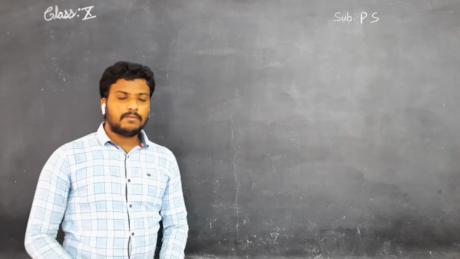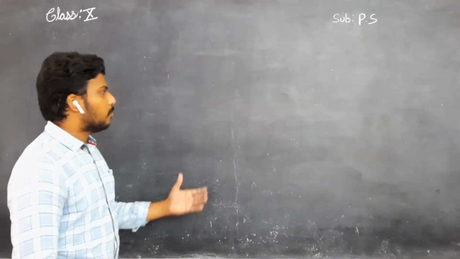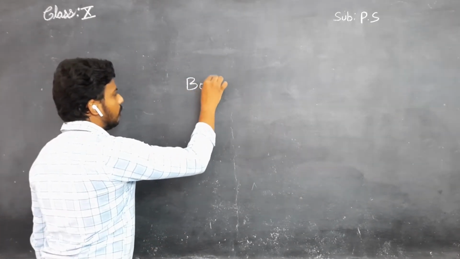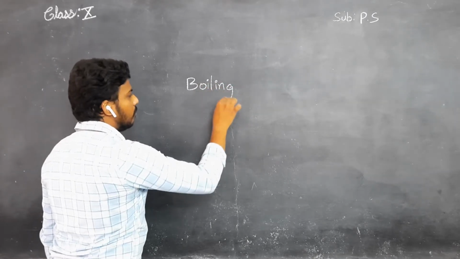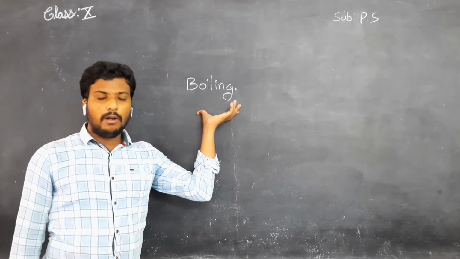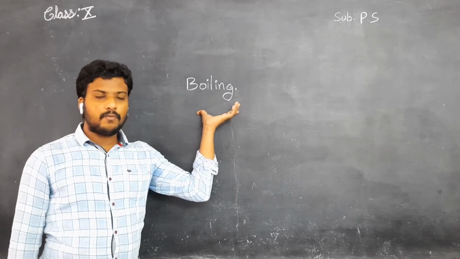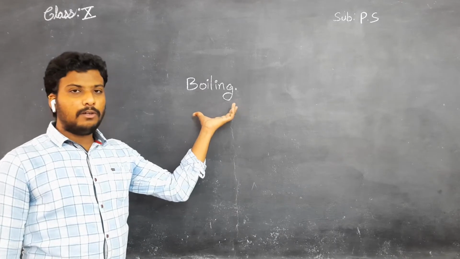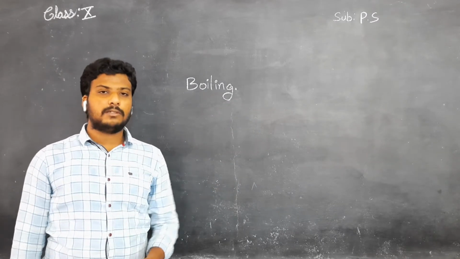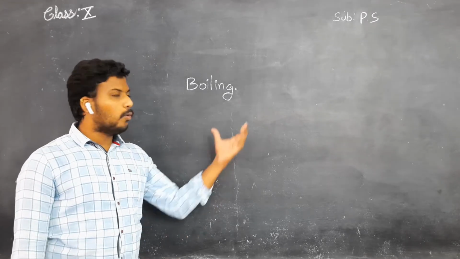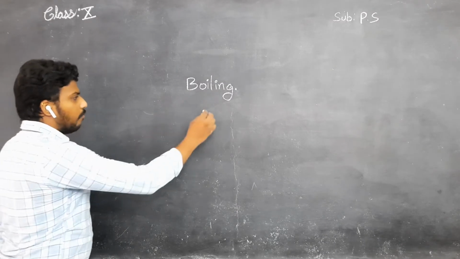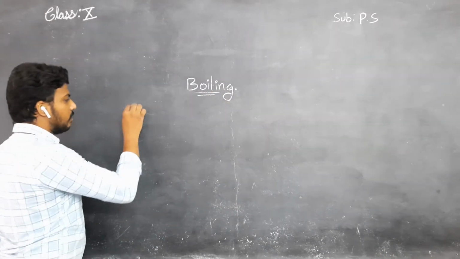In this class, we are going to discuss what is boiling. You know what is boiling. If we want to cook rice, we need to boil it. If we want to heat the water, we need to boil it. You know up to that much, but you don't know what boiling is clearly. See, the definition of boiling.